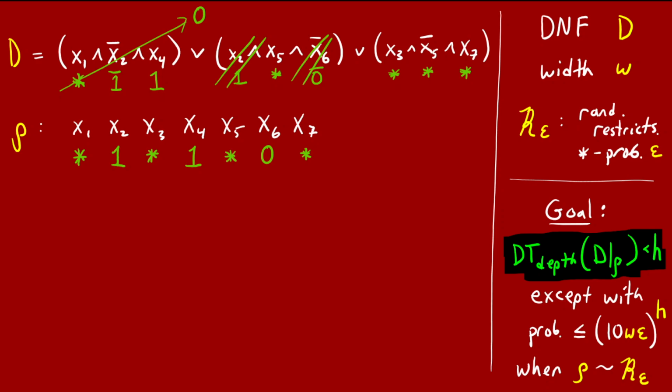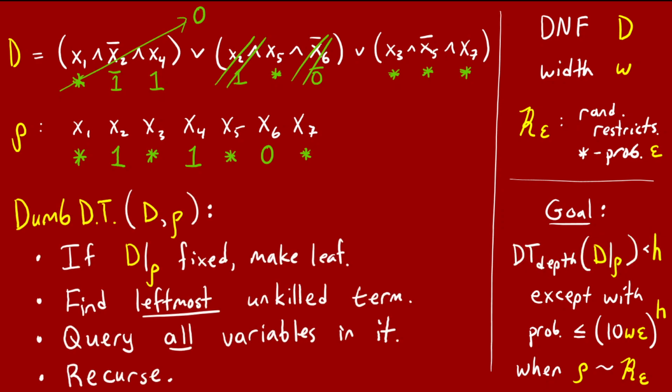Given DNF D and restriction rho, we'll define the dumb decision tree of D and rho as follows. First, if D restricted by rho is already a constant 0 or 1, just make the decision tree a single leaf and you're done. Otherwise, find the leftmost term that's not killed. This is an example of being dumb. We're not going to try to cleverly find some small unkilled term, we'll just take the first one from the left.